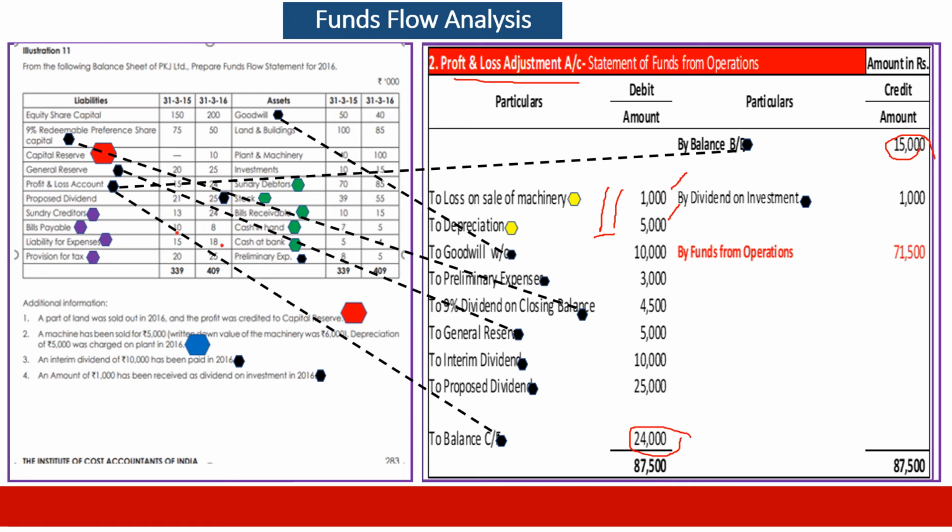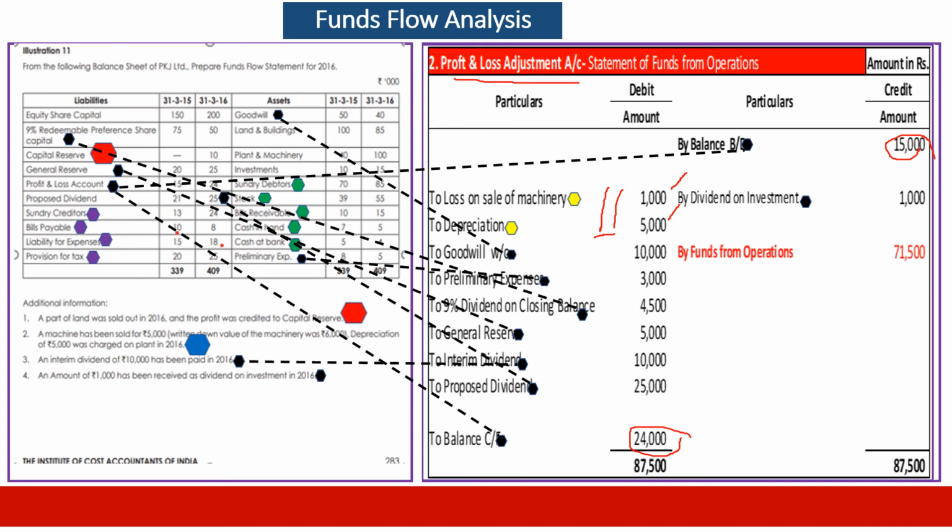Third, we have the general reserve. There is a transfer increase of 5,000. We are writing it back. Then we have the proposed dividend, 25,000, closing balance. Then we have preliminary expenses written off from 8,000 to 5,000, so 3,000 appears there.